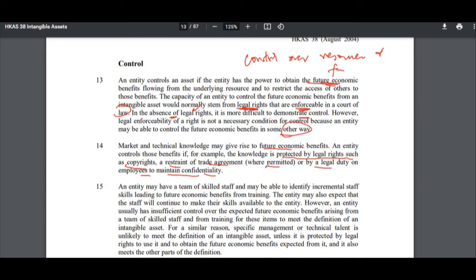It's giving you an example of how it's not necessarily so for market or technical knowledge. Sometimes you might be sharing your knowledge with others, right? So in that case, you may not have control over that knowledge. That's one of the reasons why people have copyrights, right? It explains.